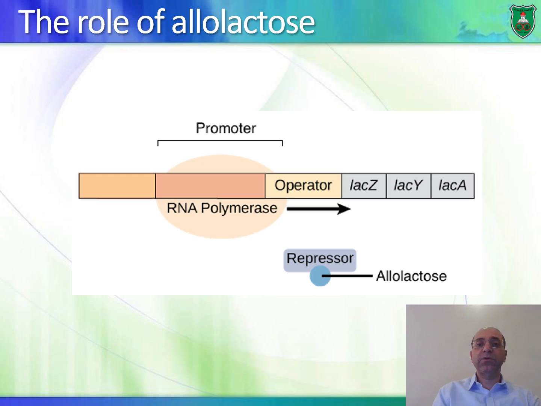Allolactose binds to the repressor and the repressor is released from the operator. So the RNA polymerase can bind to the promoter, producing the beta-galactosidase and the other proteins. The beta-galactosidase is the enzyme that metabolizes lactose, and bacteria can utilize lactose as well as the products, glucose and galactose.